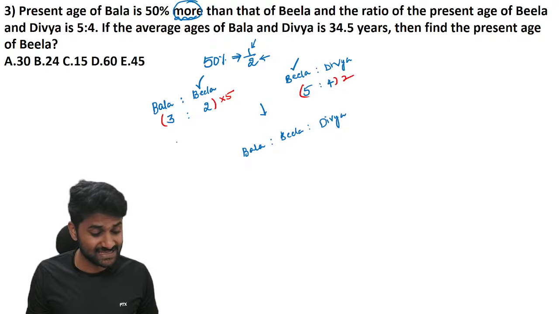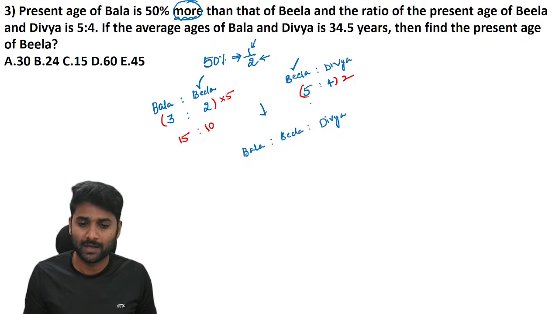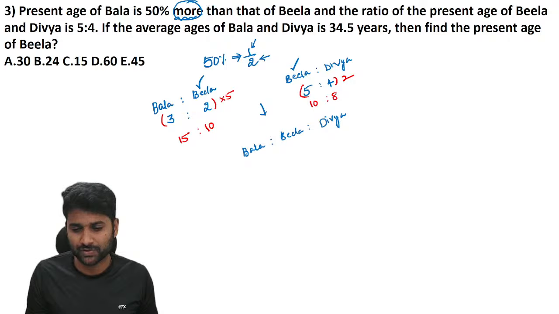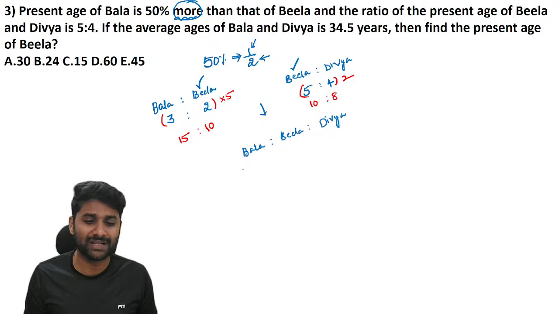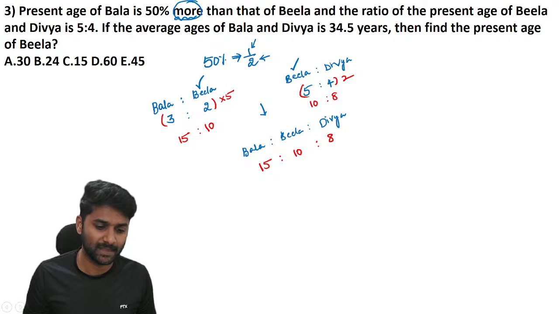Now we are changing the value. We are not changing the ratio. We are changing the value. So 5 into 3 is 15, 2 into 5 is 10. Again, if you cancel, it's back to the same ratio. Now 5 into 2 is 10, and 4 into 2 is 8. Now you get the combined ratio. Bala is 15 units, Bila is 10 units and Divya is 8 units. Let's go through the comparison here.